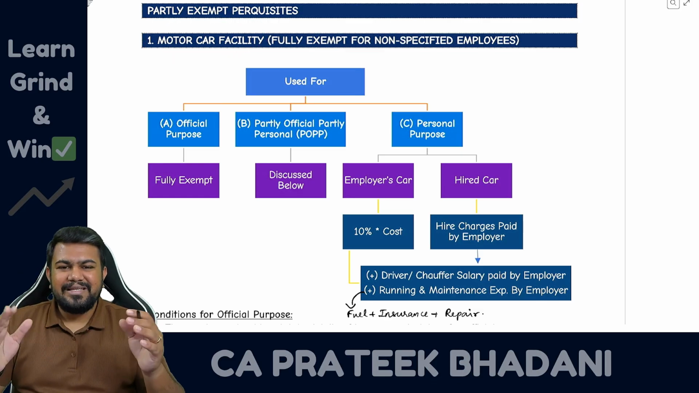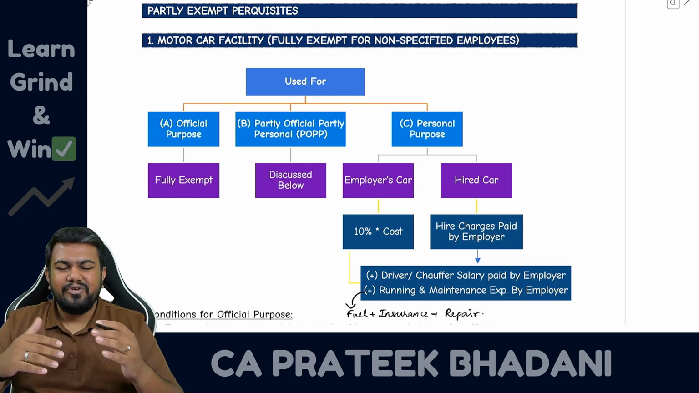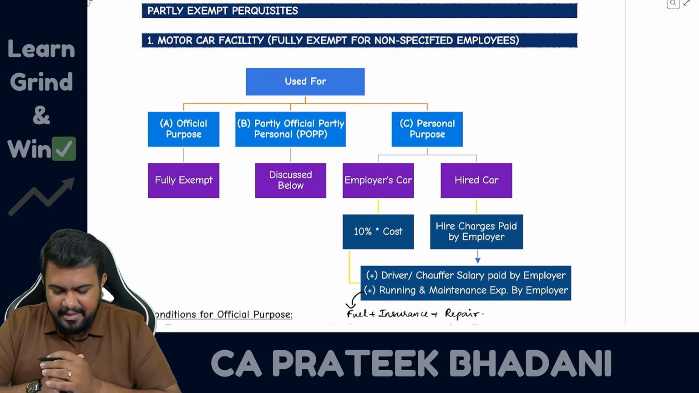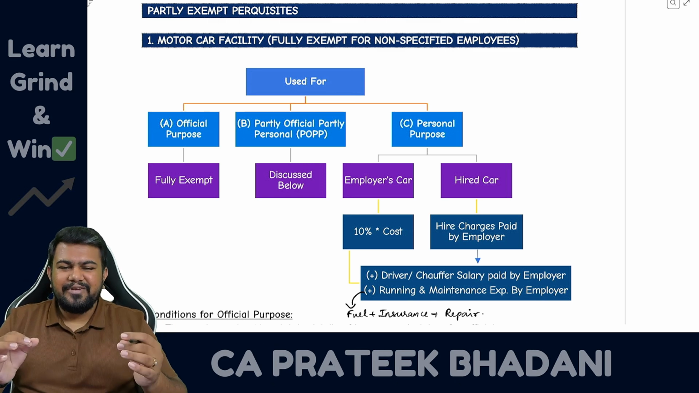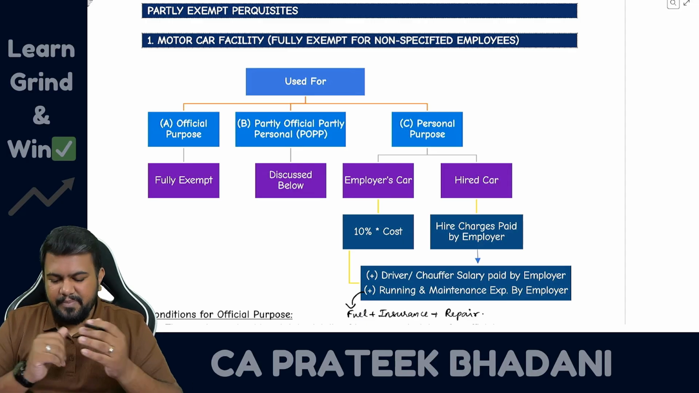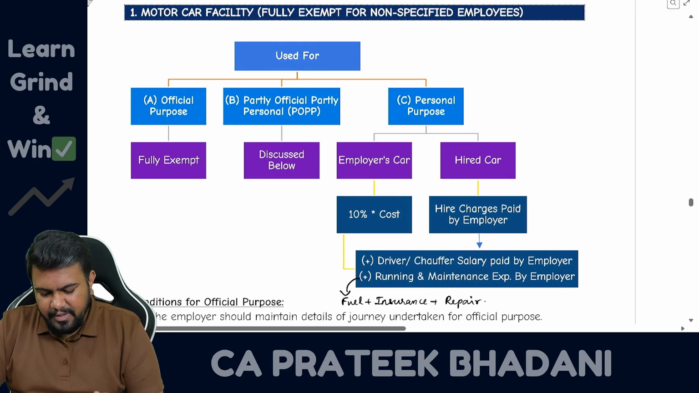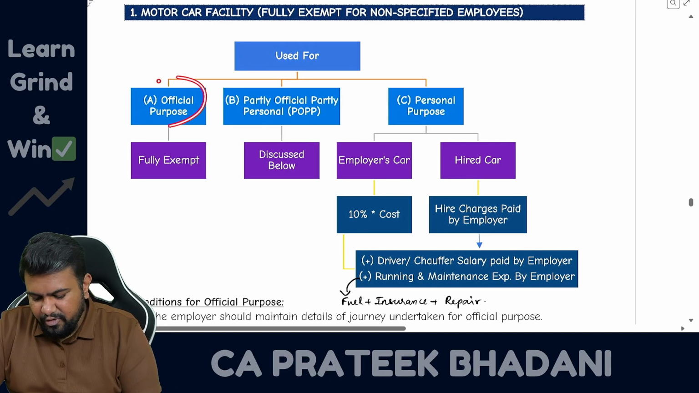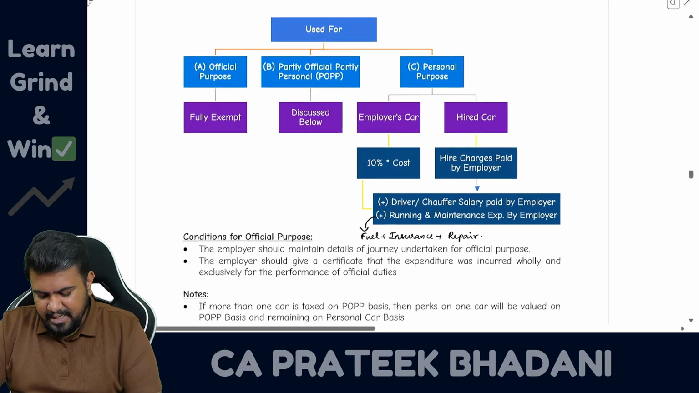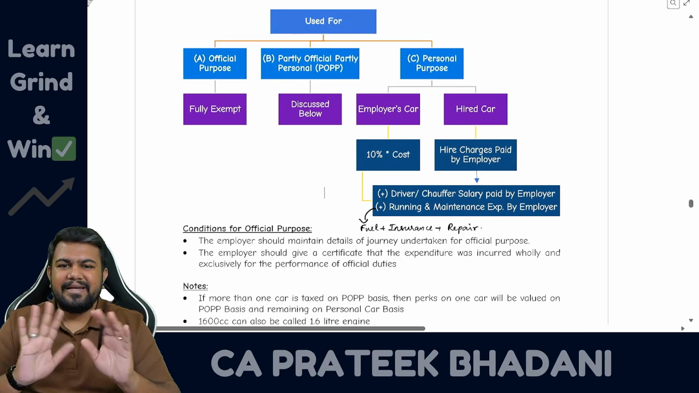Okay, the 5 perquisites we are going to see, starting with the motor car facility. So the motor car facility is very important from the examination point of view. Multiple times it is tested, maybe for 1 mark or maybe a full question can also come. Motor car facility means what? The motor car is provided to the employee for driving for the official purpose. It can be personal also. So if the motor car is used fully for official purpose, only if it is used for official purpose, in such a case it is fully exempt. The facility is not taxable.